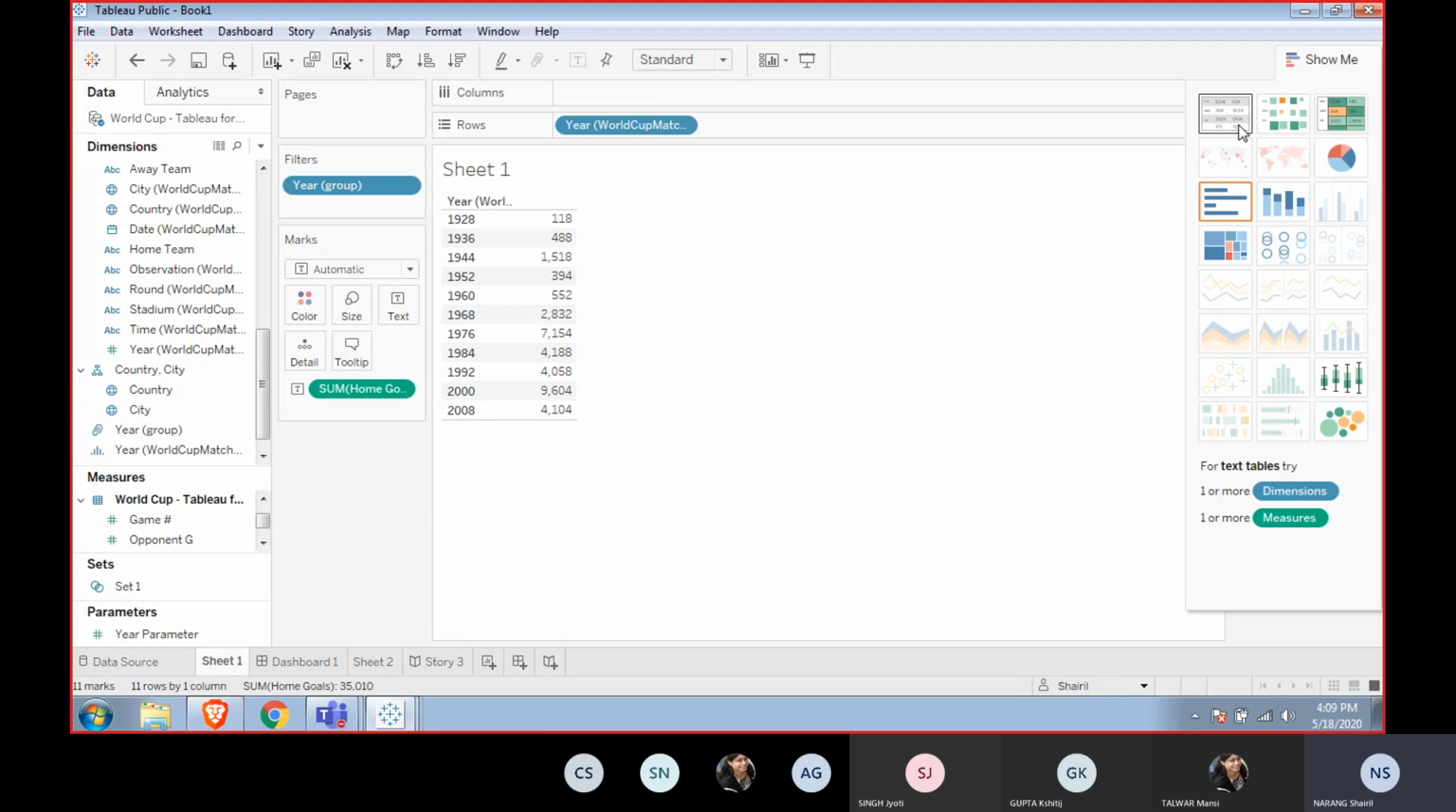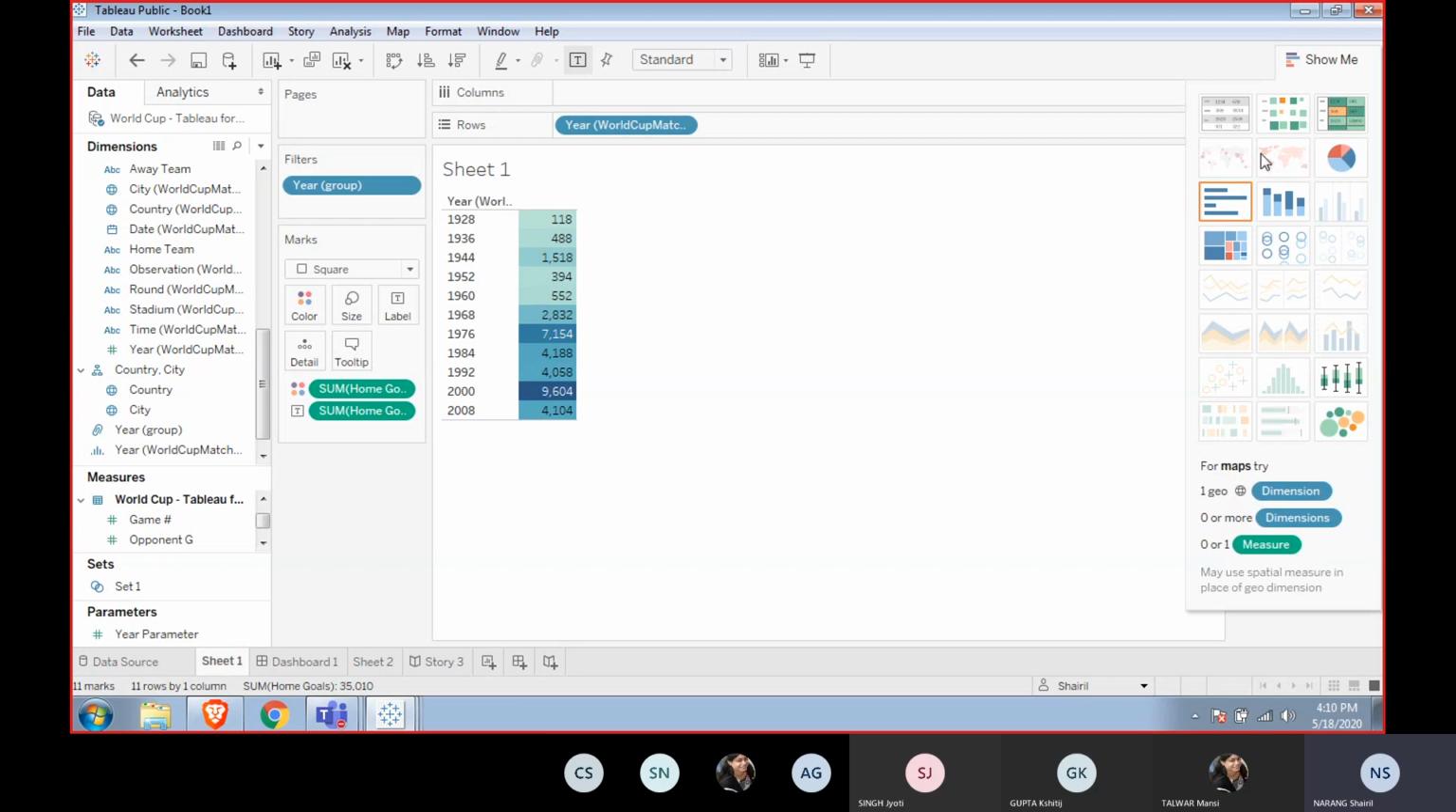Now this is actually a cross tab. It's cross in nature, and it's called the cross tab. Right, this is a heat map. So this is a highlight table. We can just maneuver it from here.